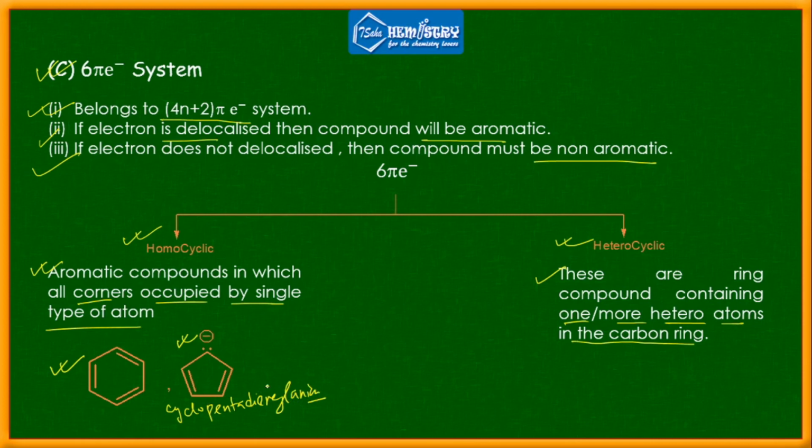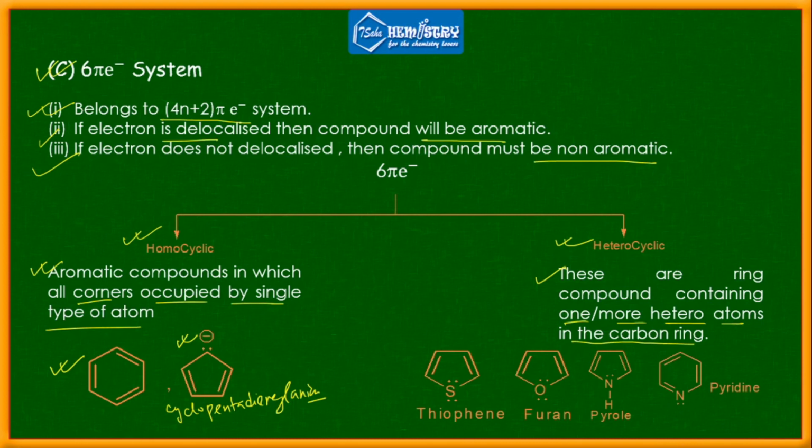How can we check? Now we have another few systems, they are all heterocyclic: thiophene, furan, then pyrrole, then pyridine. See, in all these examples we have a heteroatom like this, that's why they are known as heterocyclic, and all these systems are aromatic, and we have to check.